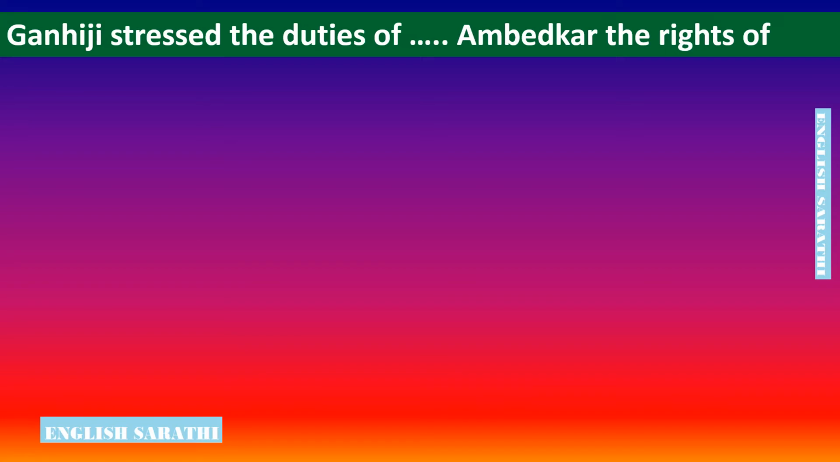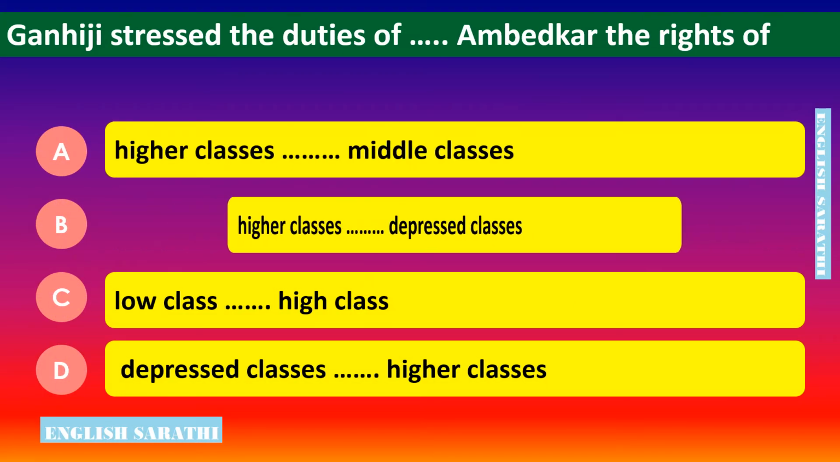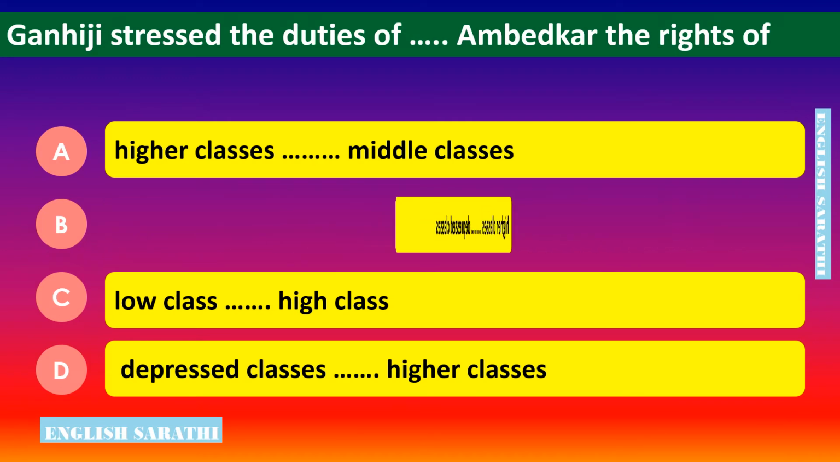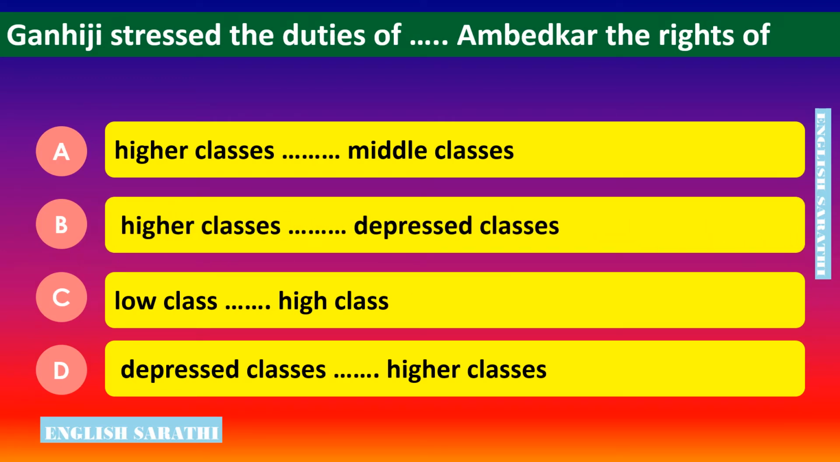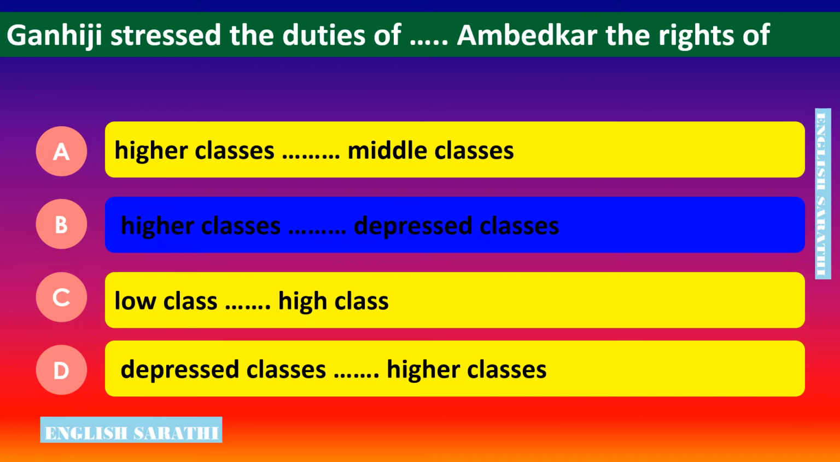Gandhiji stressed the duties of dash, Ambedkar the rights of dash. Look at the following options. Option A, higher classes, middle classes. Option B, higher classes, depressed classes. Option C, low class, high class. Option D, depressed classes, higher classes. The correct option is option B, higher classes, depressed classes. Gandhiji stressed the duties of higher classes, Ambedkar the rights of depressed classes.